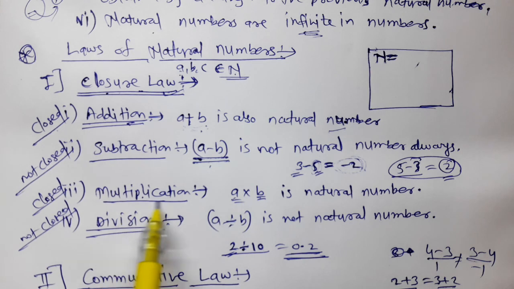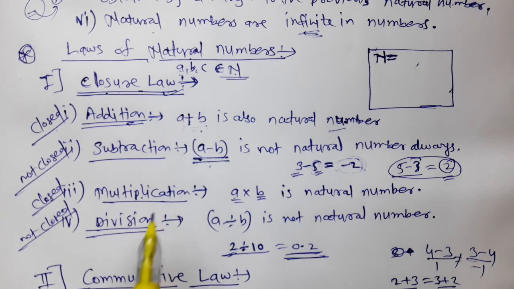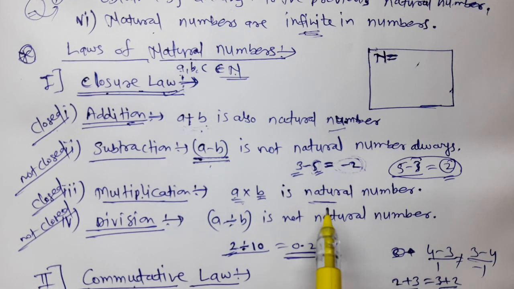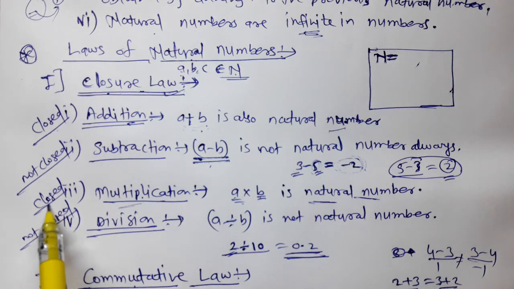Next law is multiplication. If we take any two natural numbers and multiply them, we always get natural numbers. You can take any two natural numbers and multiply them yourself, and by checking you can conclude that multiplication of natural numbers is closed.